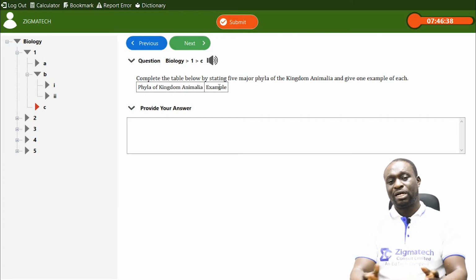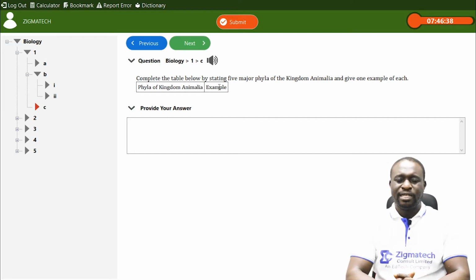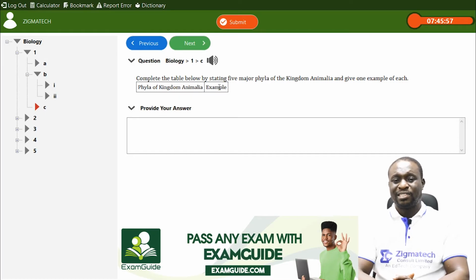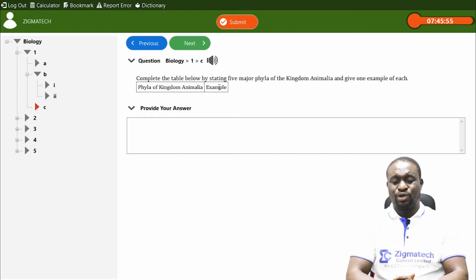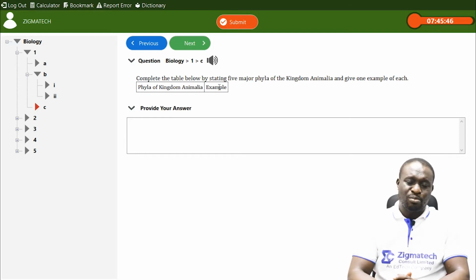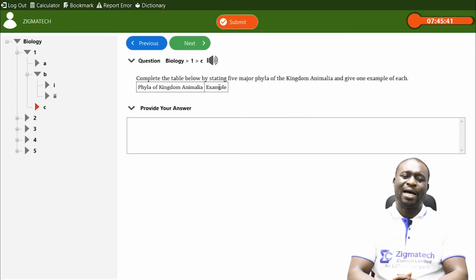Now remember, we talked about classifications of living things, and I told you that Carolus Linnaeus actually classified living things. He came up with a system for classifying living things. One of the systems that he introduced was to classify living things into kingdoms. And later it was expounded up to 5 kingdoms. Which are, we have kingdom Monera, kingdom Protista, kingdom Fungi, kingdom Plantae, and kingdom Animalia.